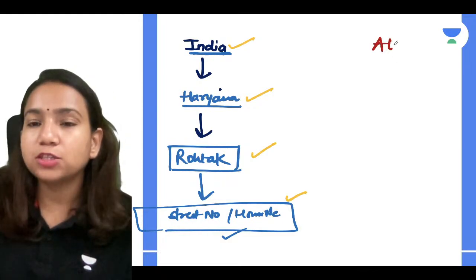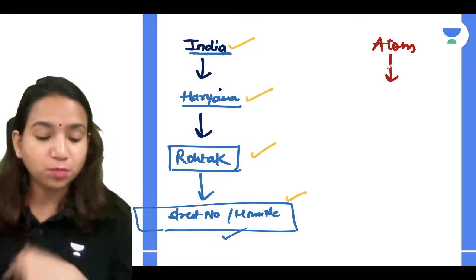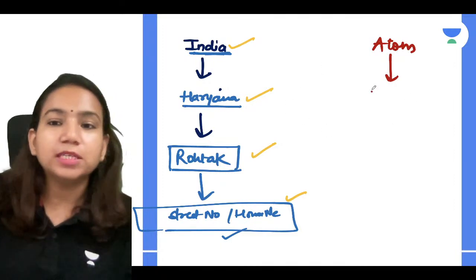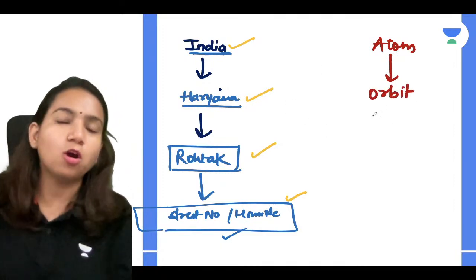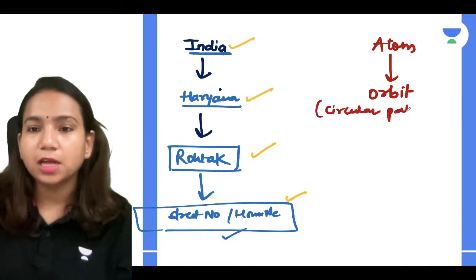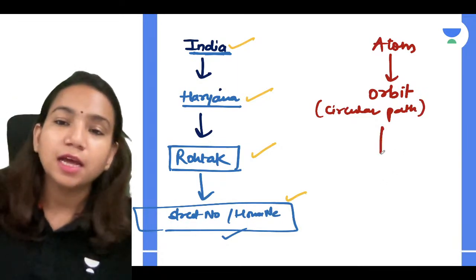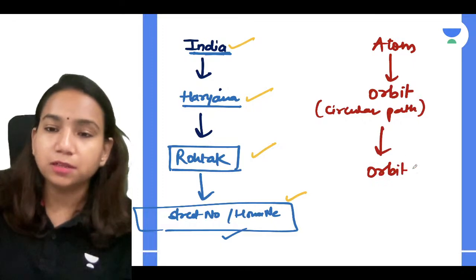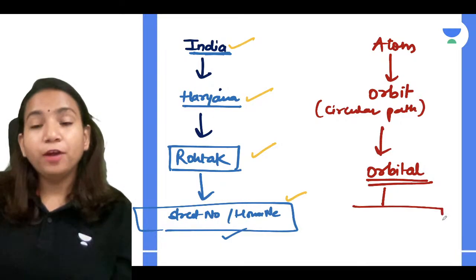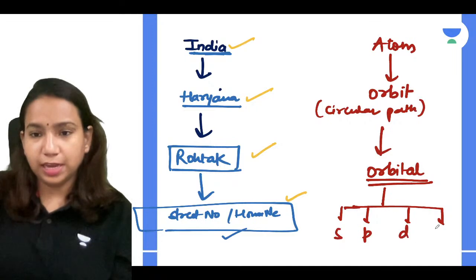how will you locate it? The electron is present in an atom, but it is not present in the whole atom. In that atom, it is present in an orbit. An orbit is a circular path in which electrons revolve around, right? But your electrons are not present in the whole orbit. They are present in an orbital. So where exactly they are present, we can relate: either s, p, d, or f.